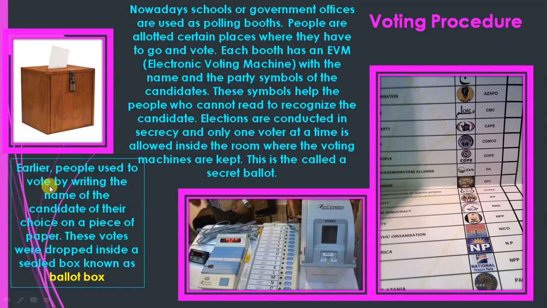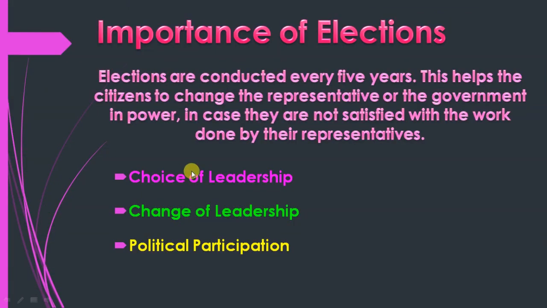Earlier, people used to vote by writing the name of the candidate of their choice on a piece of paper. These votes were dropped inside a sealed box known as a ballot box.